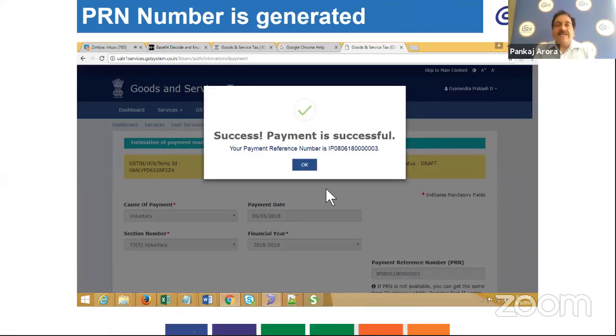And once you click OK, you get a message that your payment is successful, your liability has been set off, and a payment reference number is generated. So this is a unique reference number. Once you set off your liability, the payment reference number is generated on the GST portal. Either you can note it down or it will be reflected in your liability register. You can see the payment reference number in your liability register, and the concerned debit entry number of the payment made through electronic cash ledger or electronic credit ledger. You can view it in the ledger details.